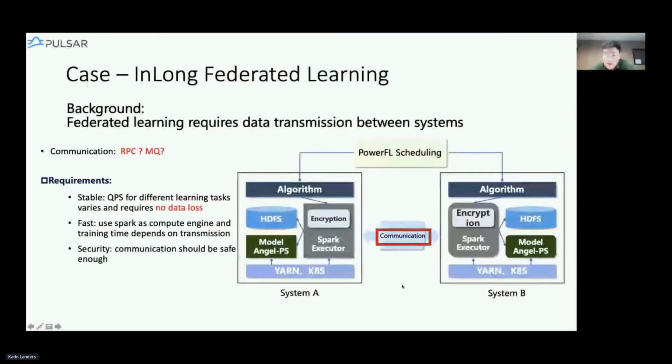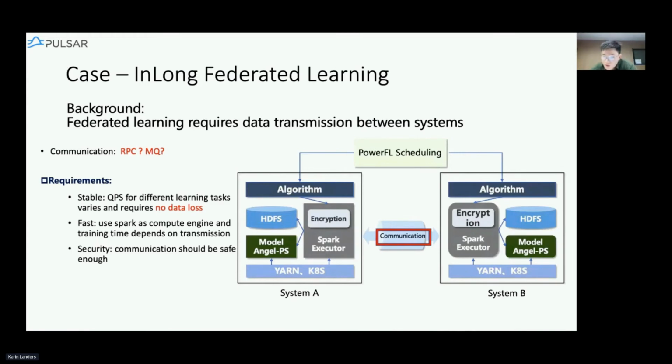There is another case that we apply until now, where we mainly focus on how we tune Pulsar to support the case better. Here's the problem. We have something called federated learning. Normally we run our machine learning algorithm on local machines, and that's where we get our training data and labels from. So what if we have a task that requires data coming from different parties? Because we always know that the more data we get, the more likely the accuracy will get better.